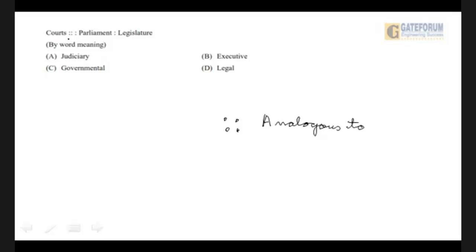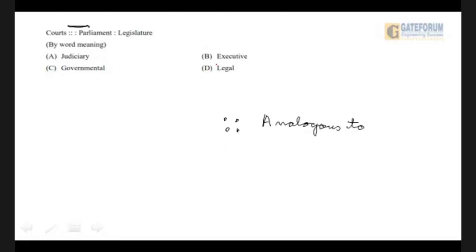So courts, there should have been a gap here that got missed. No issue on that. Courts is to that is analogous to parliament is to legislature, and the examiner has asked you to fill up the blank by considering the meanings of the words. So put in your own judgment, and then we will do it.